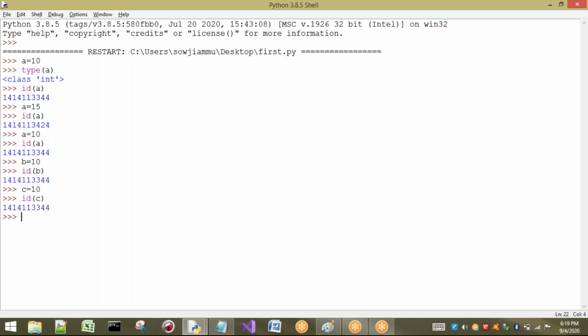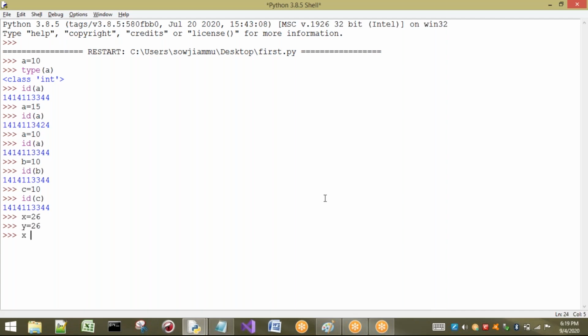So here we have seen the addresses. Sir, without seeing this address, can't I find whether both addresses are same or not? Let us see. So here I'm going to take x equal to 26 and y equal to 26. What happens? I know that the internal addresses for these x and y will be the same, because x value is 26, y value is 26. Both will point to the same memory location. I know that. So to find whether the addresses of x and y are the same or not, is there any operator?